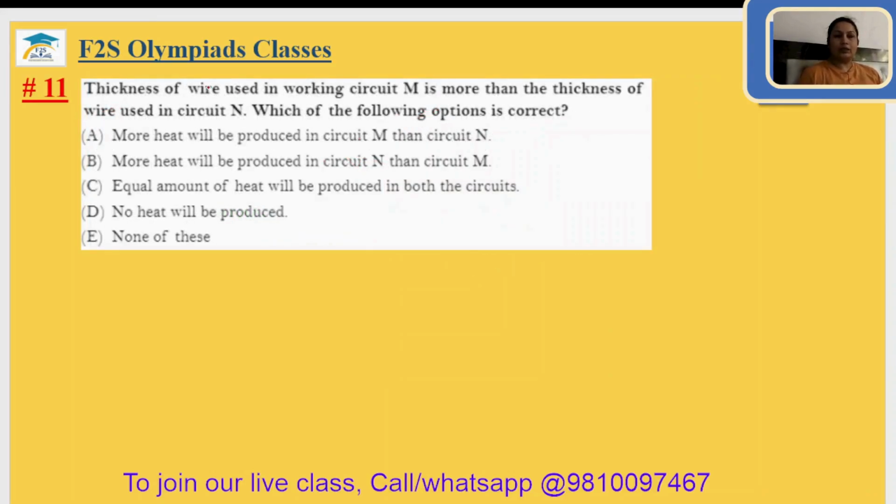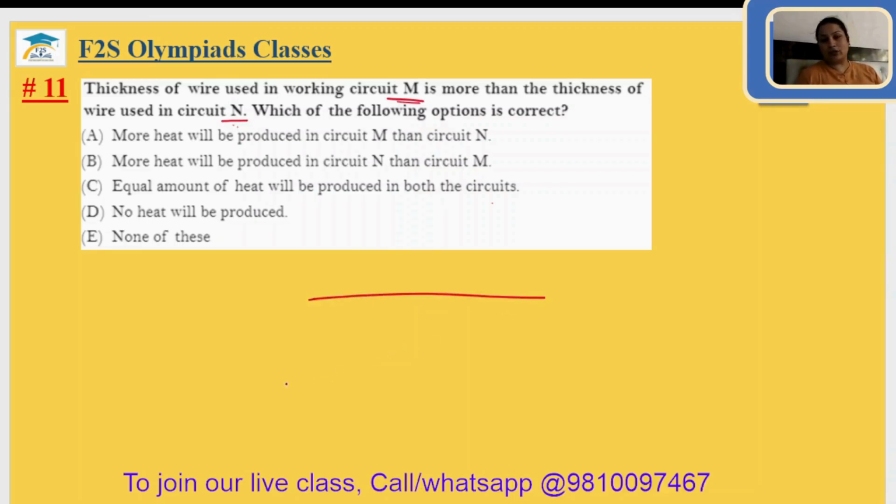Question number 11. The thickness of wire used in circuit M is more than the thickness of wire used in circuit N. Which one of the following options is correct? More heat will be produced in circuit M than N. More heat will be produced in circuit N than M. Equal amount of heat will be produced in both circuits, or no heat will be produced. Actually, you can see the thickness of wire in circuit M is more than circuit N.